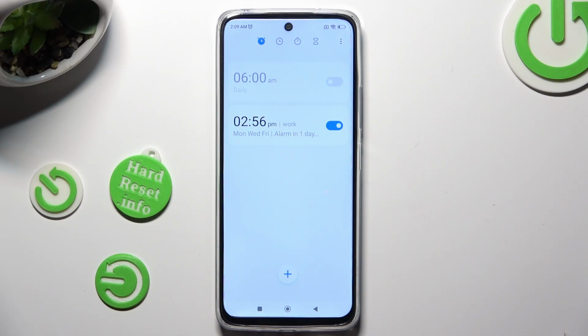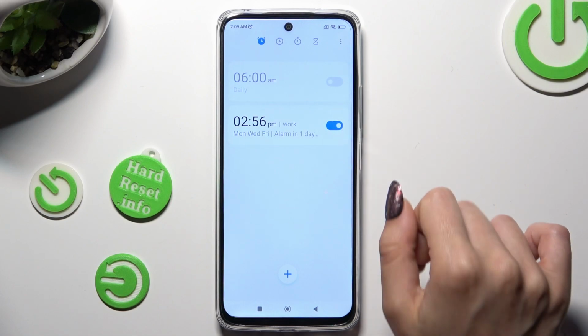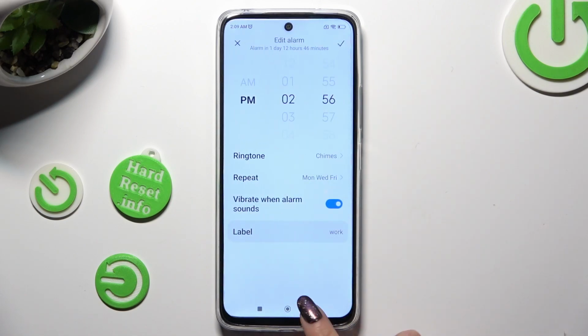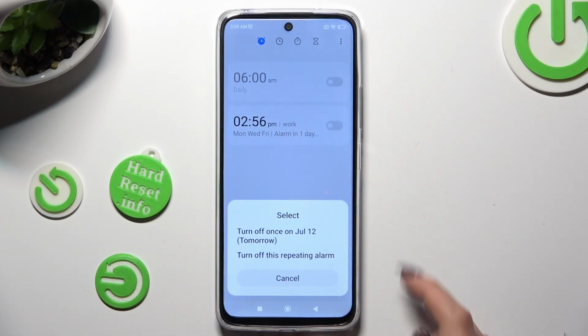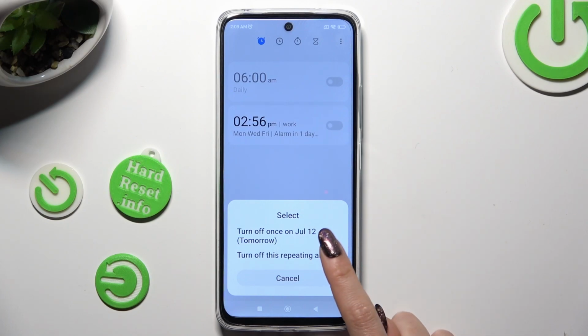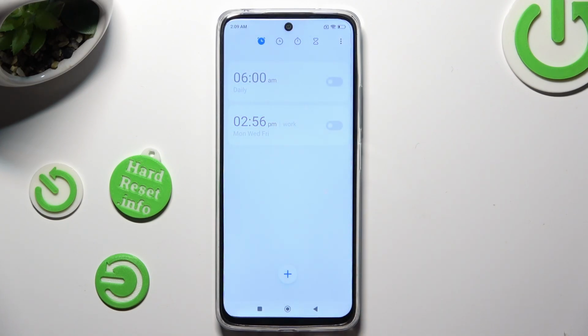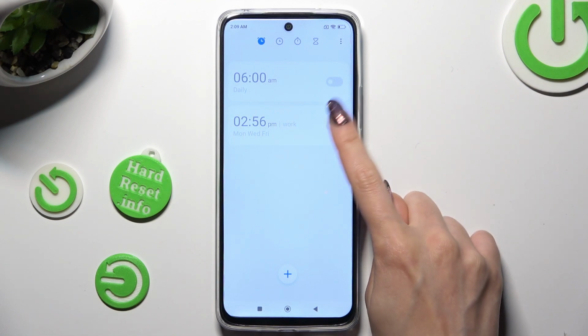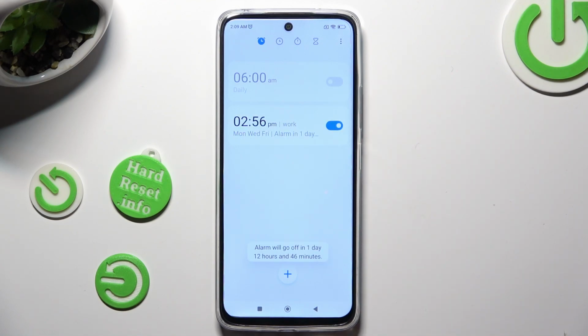You can switch it off completely thanks to this switcher next to it, and selecting one of those options, and turn it back on by tapping on the same, now grey one. Lastly, to delete your alarm, just hold it and click on Delete at the bottom.